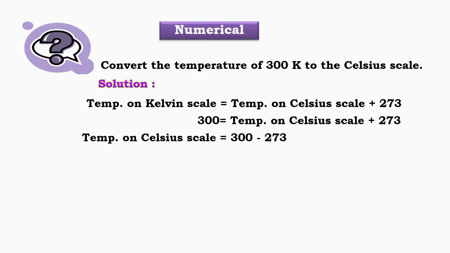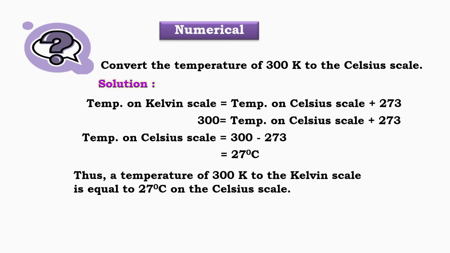Therefore, temperature on the Celsius scale is equal to 300 minus 273, which is 27 degrees Celsius. Thus, a temperature of 300 Kelvin is equal to 27 degrees Celsius. With this, we have understood the Kelvin scale and learned how to convert temperatures between Celsius and Kelvin.